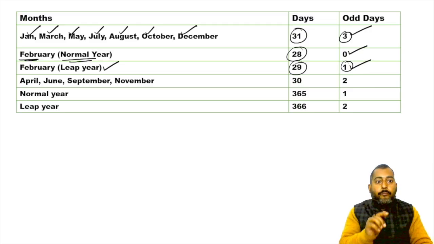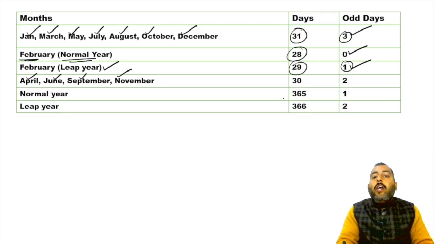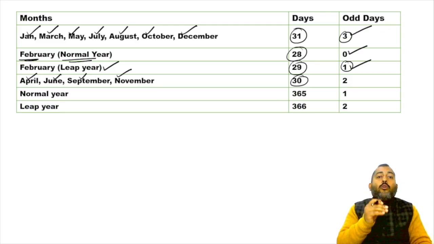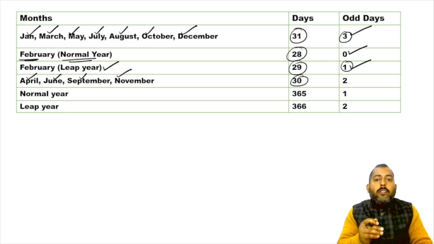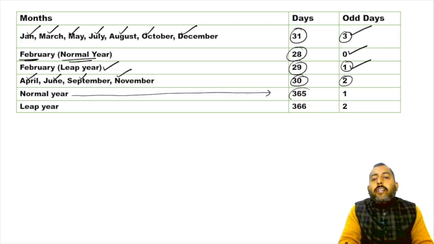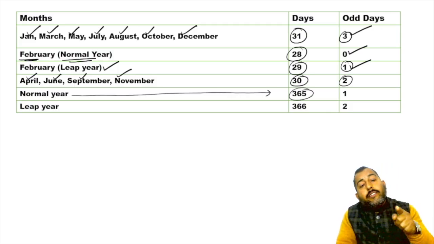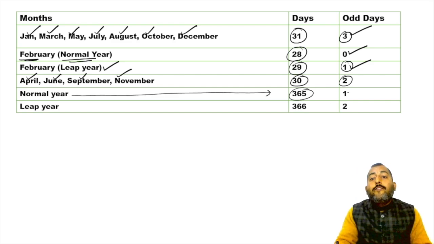So in the February month of a leap year, the number of odd days is 1. Similarly, for April, June, September, November, these 4 months, the total duration of each is 30 days, so in each of these months the number of odd days is 2. Now, in a normal year, the total number of days is 365. If you divide 365 by 7, your remainder is 1.